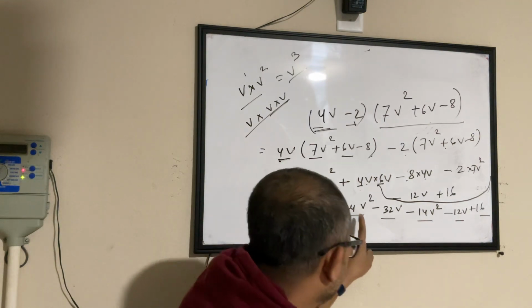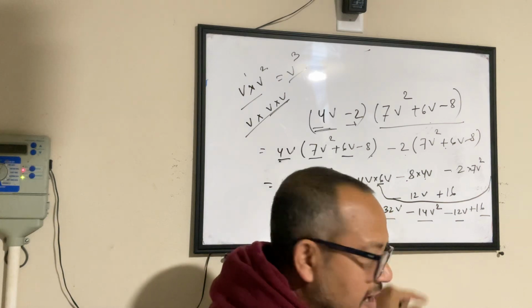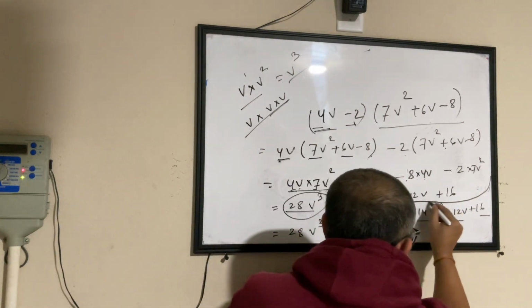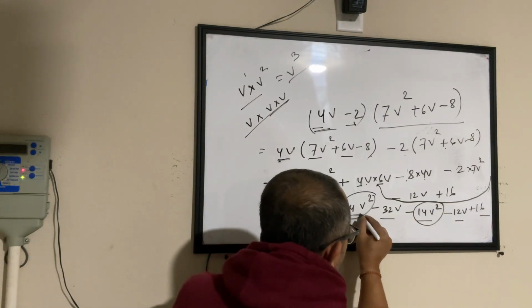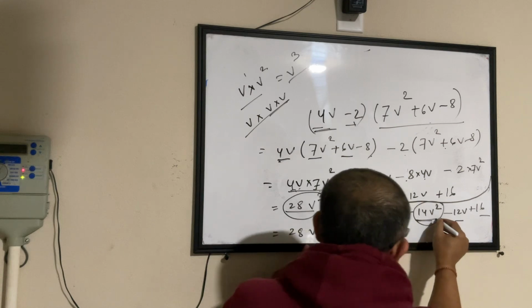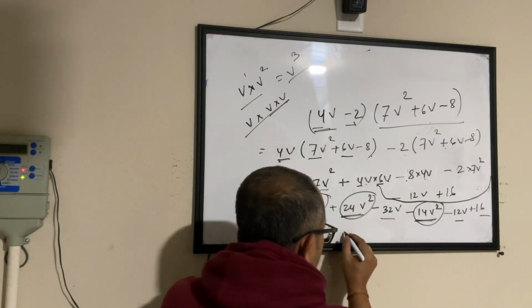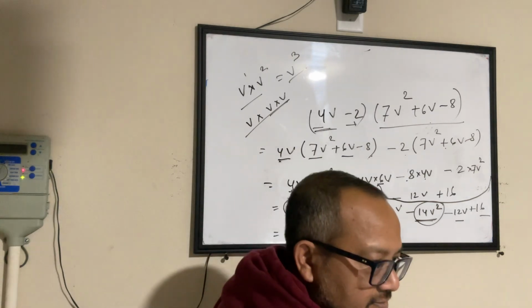Okay. Then let's call v square as mangoes. How many mangoes we have? You have one mango here and you have another mango here. So you have 24v square minus 14v square. 24 mangoes minus 14 mangoes. What are you left with? 10 mangoes or v square.